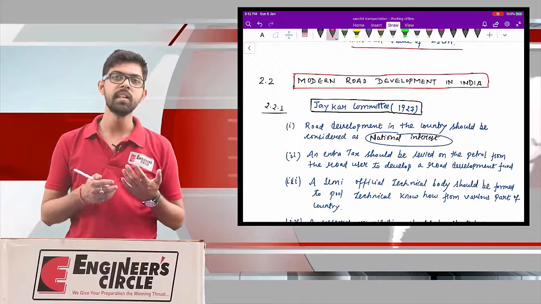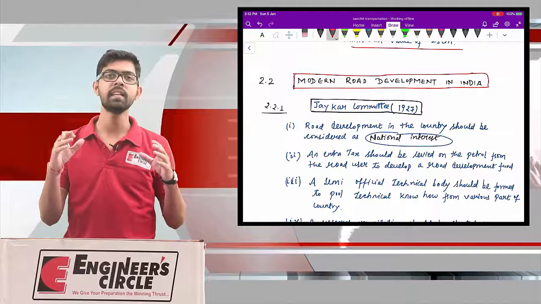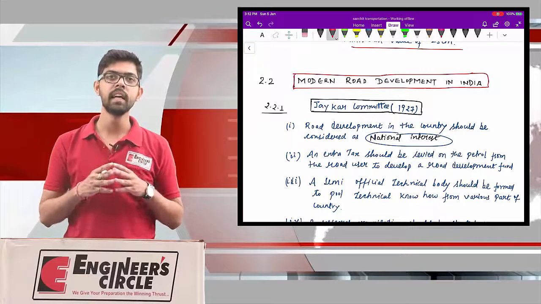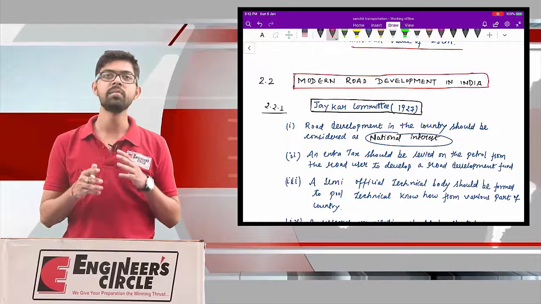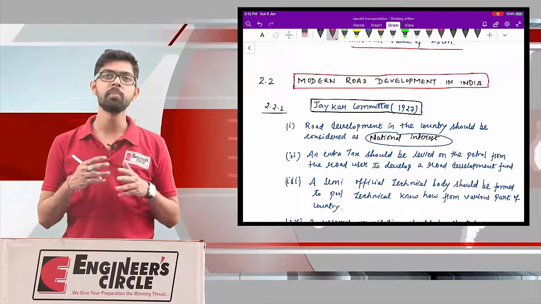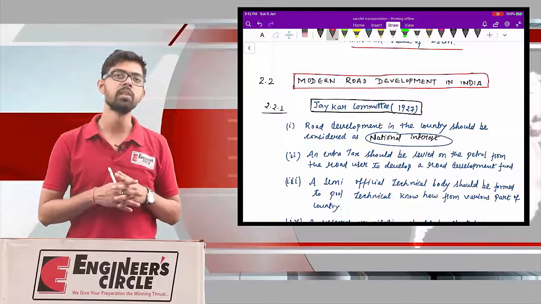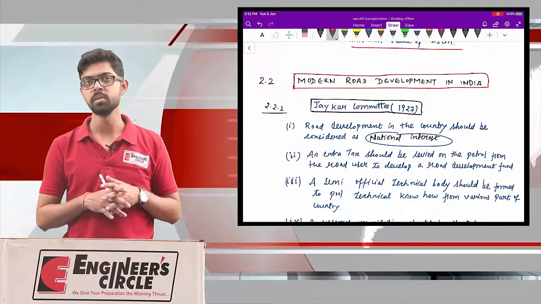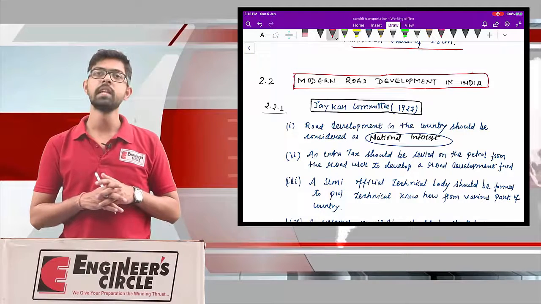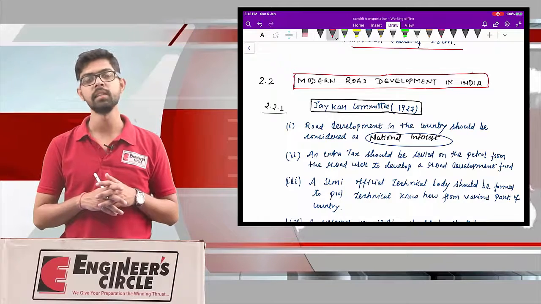If they wanted to establish factories and wanted some economic development to take place in the country, then it was very important to first establish a very large and scientifically calculated network of roads that are interconnected with each other. Without proper interconnection and linking of roads, the development of this country would not be possible. So they constituted a committee known as the Jayakar Committee.